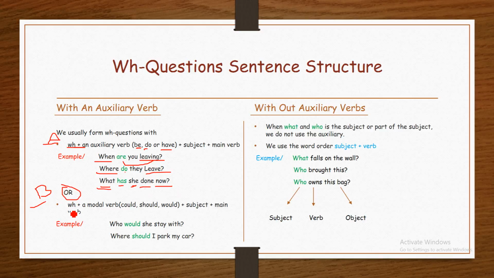Or WH in part B: WH plus a modal verb like could, should, would, plus subject, plus main verb. For example, who would she stay with?